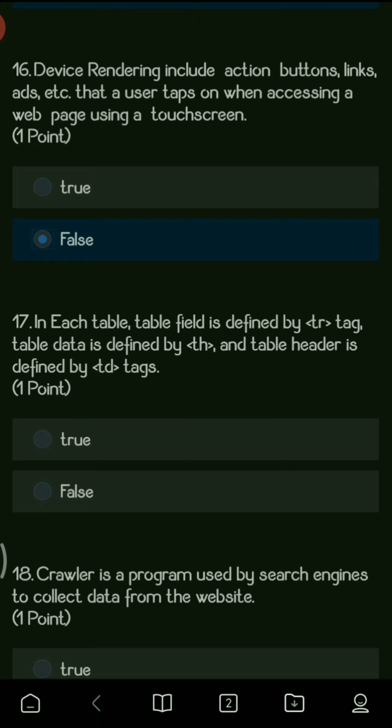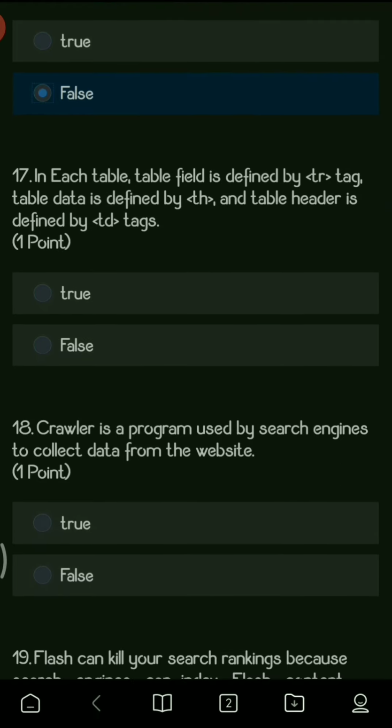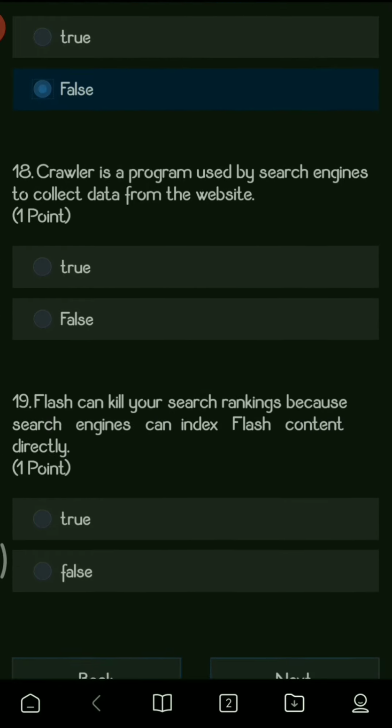Now next, in each table, the table field is defined by the tr tag and table data is defined by the th tag. The table header is defined by the td tag. So this particular option is totally false. The table field is defined by the tr tag, table data is defined by the td tag, and table header is defined by the th tag. So this is the right answer, and this particular true or false statement is wrong.